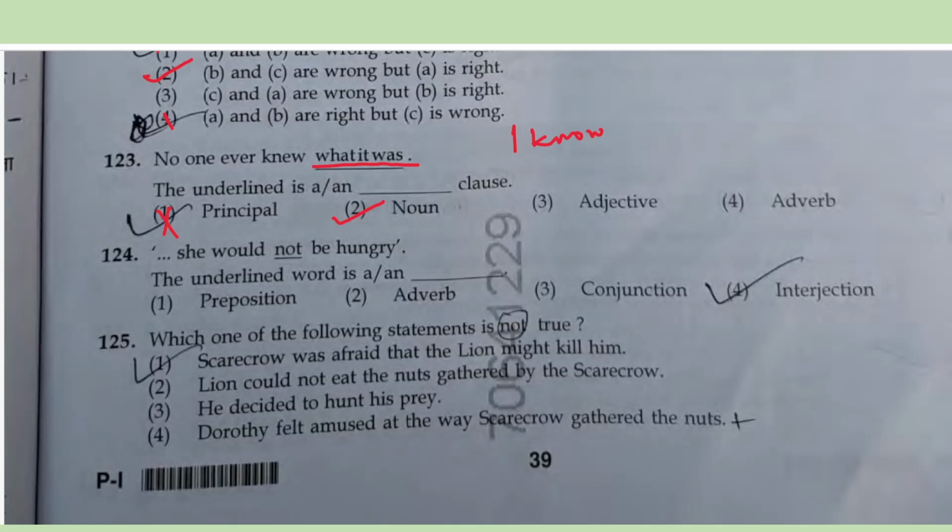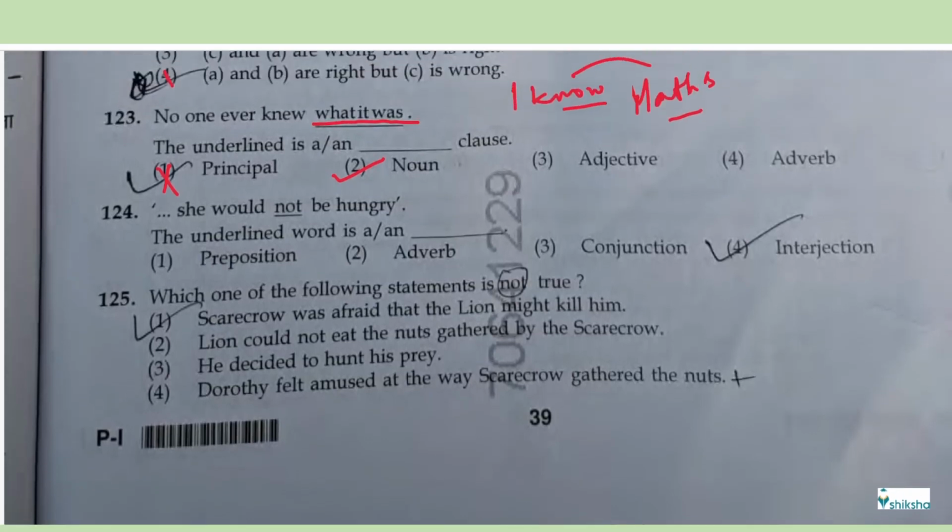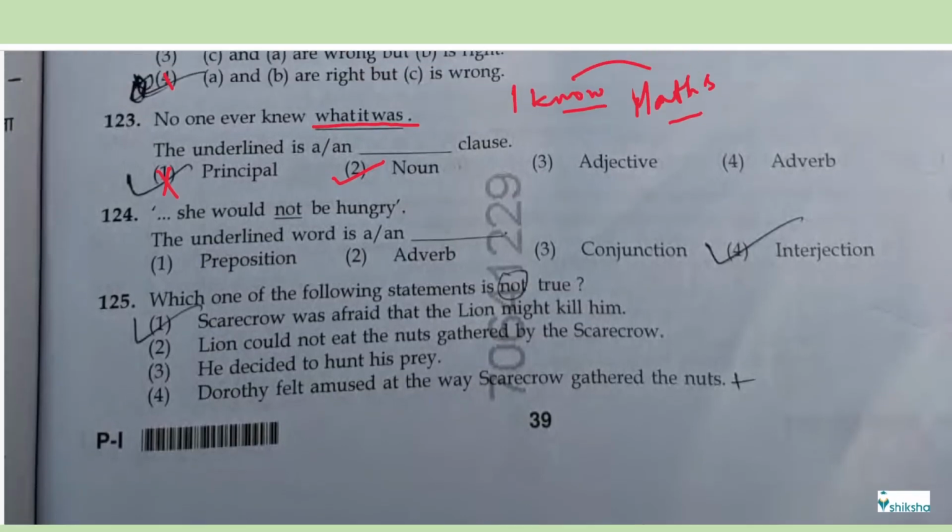Suppose you say I know maths or I don't know maths. So maths is acting as the object for this verb. So here is the same thing. No one knew what it was. This is a noun clause. 124, she would not be hungry. So not here is an adverb.